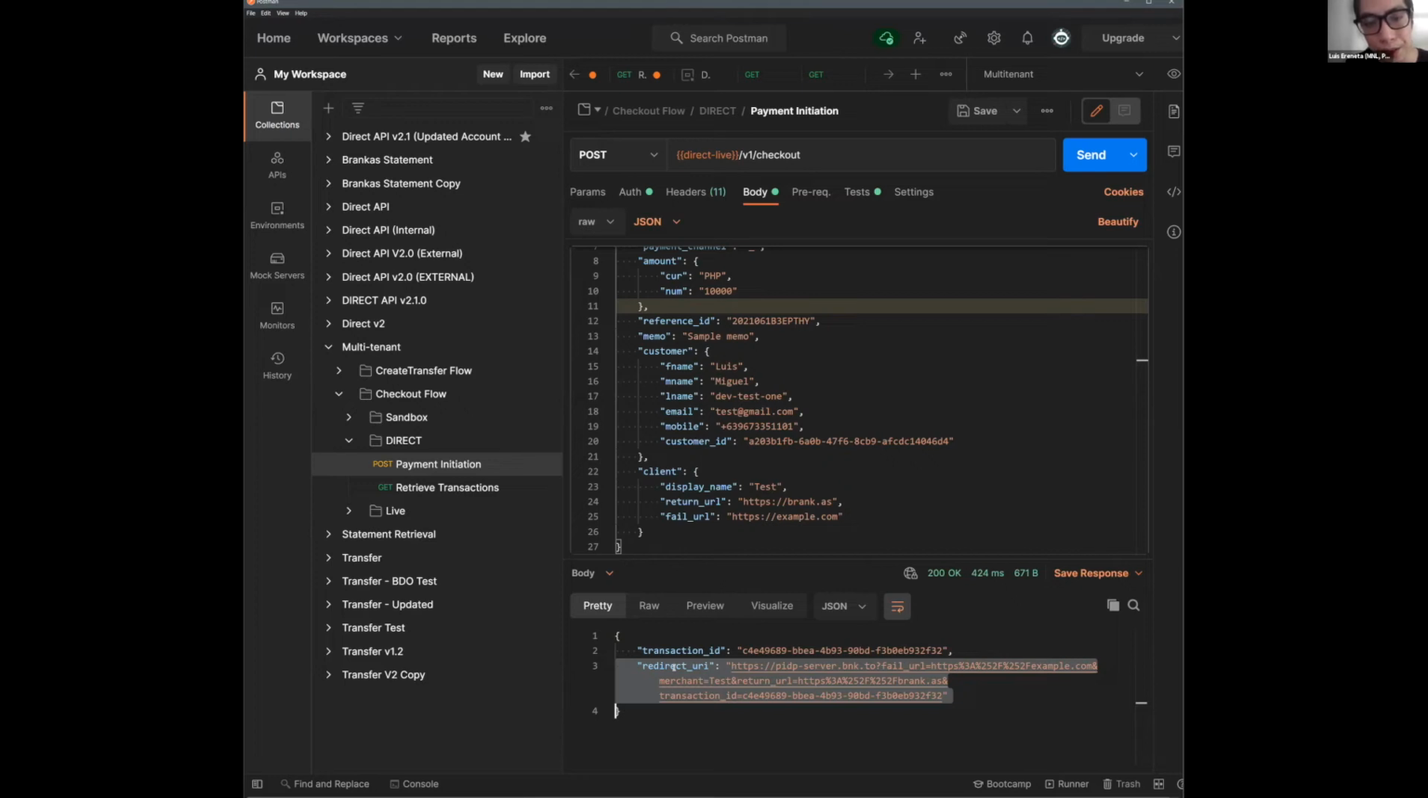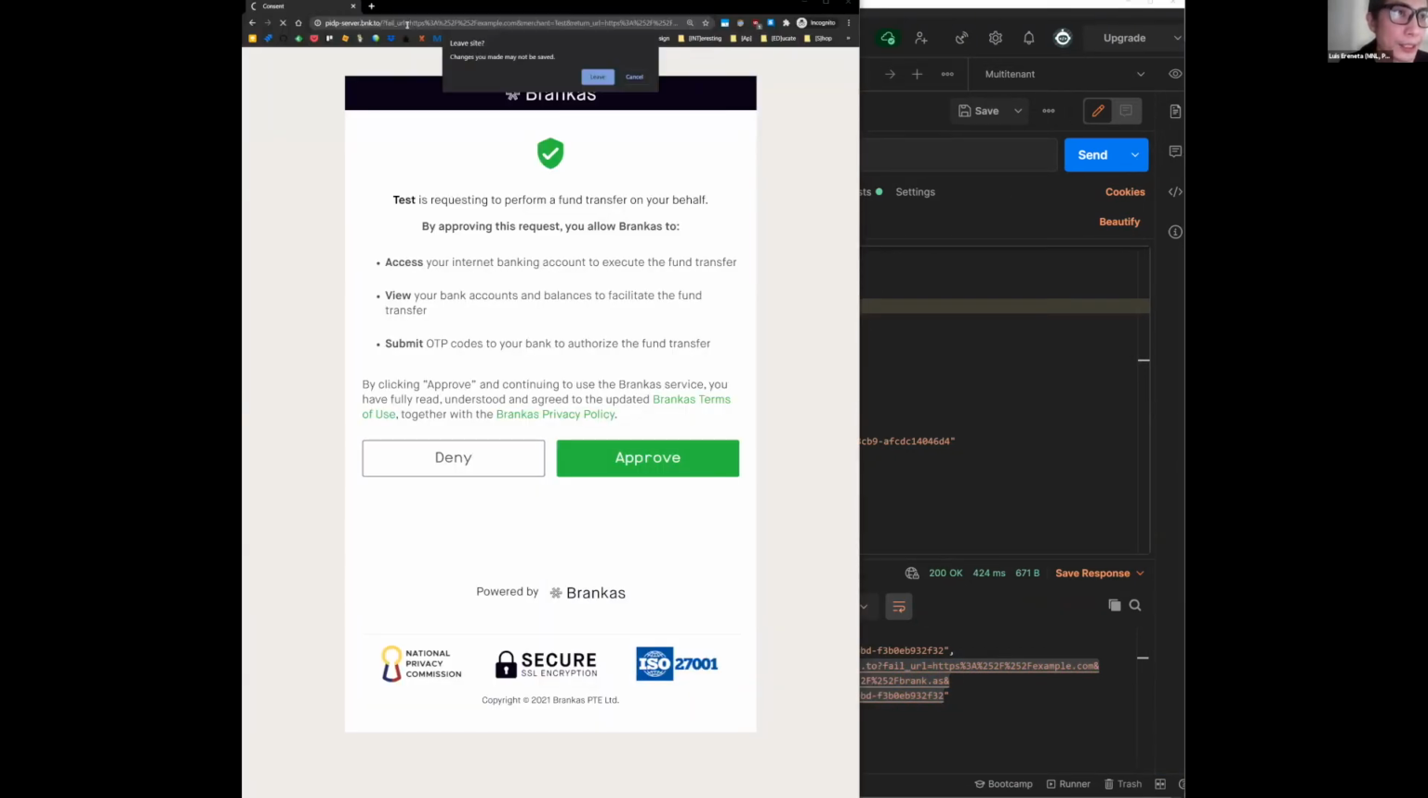And there's also the redirect URI. This is the URL that end users who are initiating the payment need to be redirected to, so that they can authenticate with their bank and authorize the transaction with their bank. Right, so I'm just going to plop this onto my browser right now. I had one tested earlier. Okay, so as you can see here, if you guys can see my browser now.